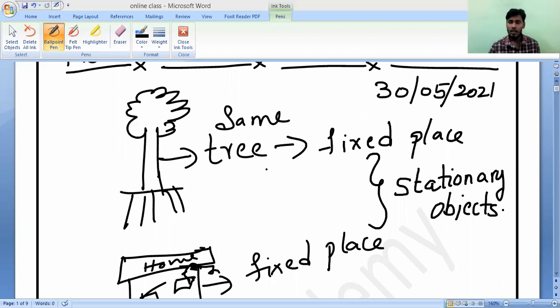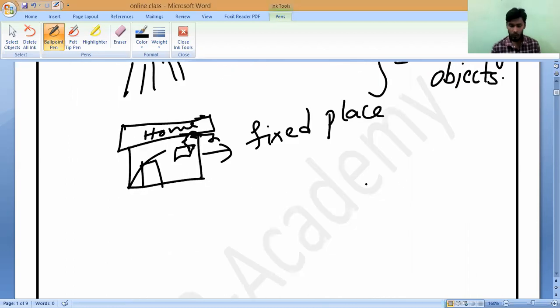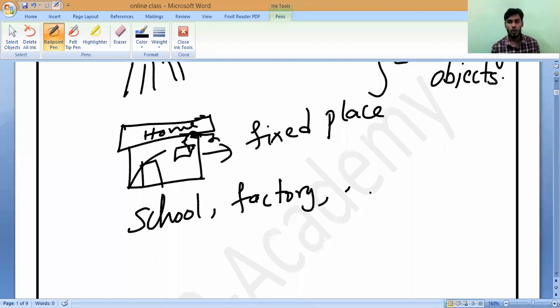Why? Can you say? If you take all these objects, electric pole, telephone pole, school, factory, we always call them stationary objects.